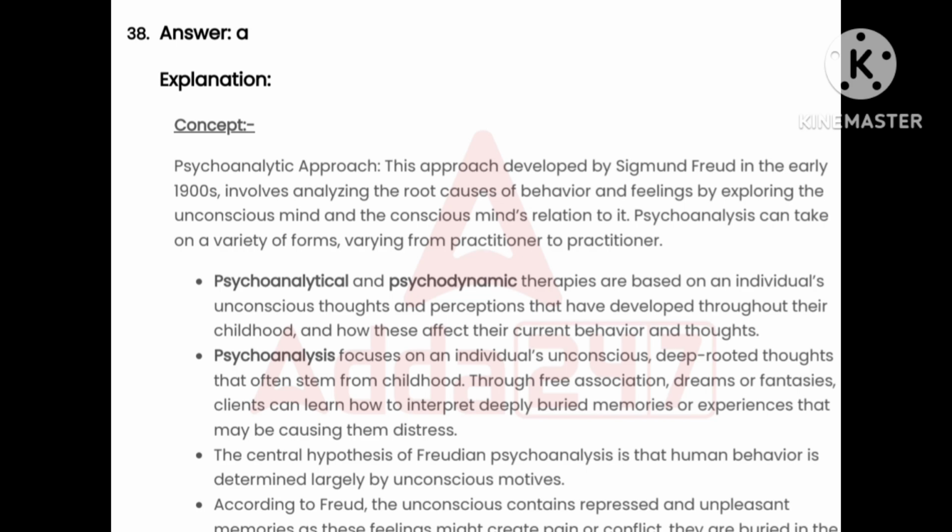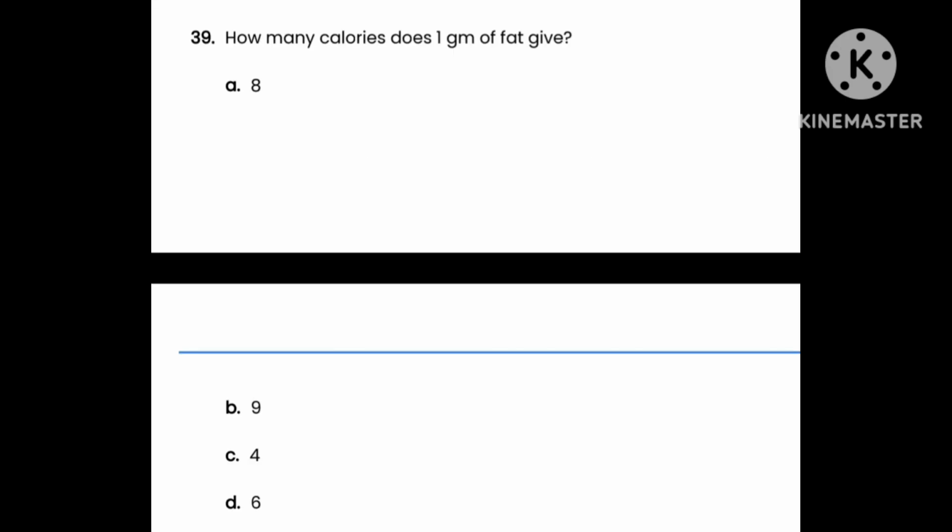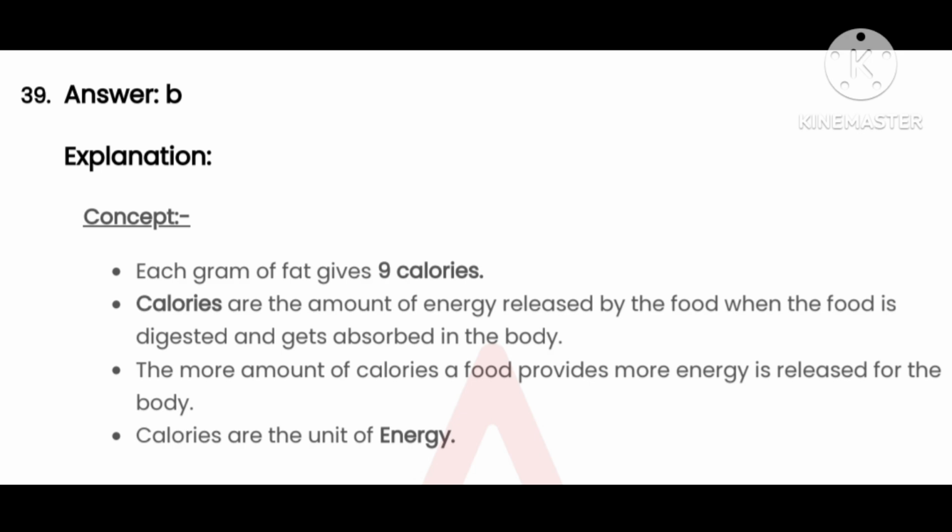Our next question, question number 39. How many calories does 1 gram of fat give? Option A, 8; option B, 9; option C, 4; option D, 6. And the right answer is option B, 9. Each gram of fat gives 9 calories. Calories are the amount of energy released by the food when the food is digested and absorbed in the body. The more calories a food provides, the more energy is released for the body. Calories are the unit of energy.